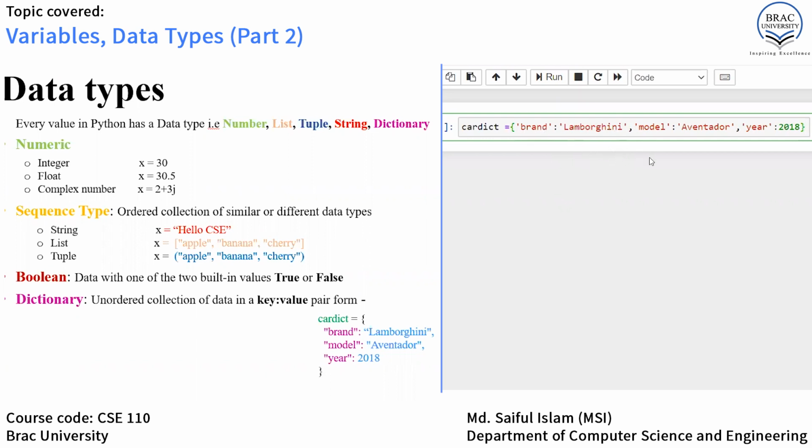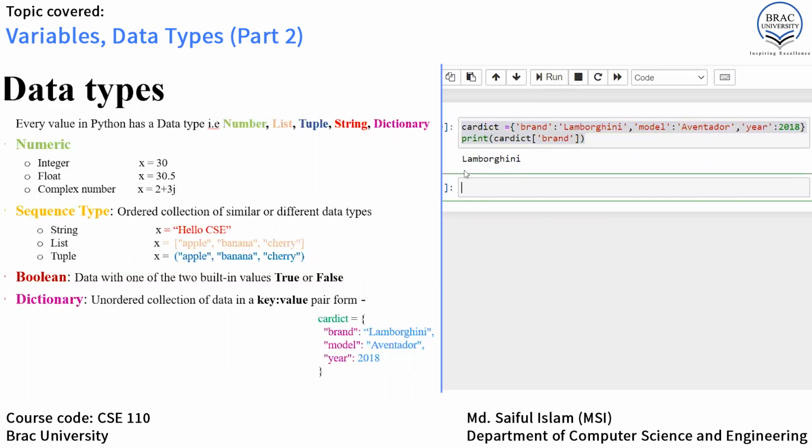Now if we want to get the brand value of the car, we just have to print the key. How to do it? We write print and inside print, cardict, and then square bracket open and square bracket close. Inside the brackets we put a string and inside the string we give the key. Here our key is brand. Now let's run it. We can see that our output is Lamborghini. The brand was the key and the value was Lamborghini.